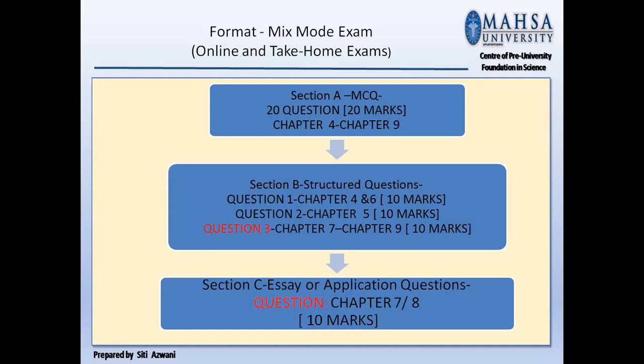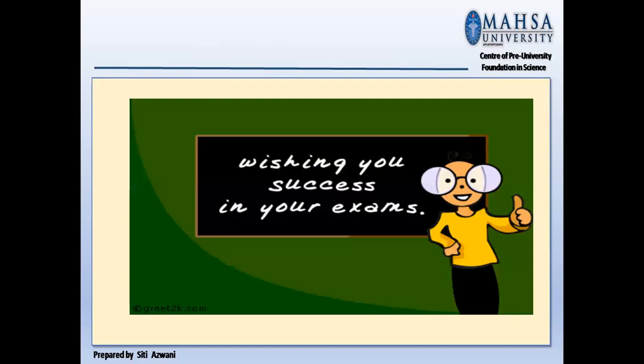For section C, essay or application question, it includes chapter 7 or chapter 8. Why did I highlight this question? Because it's not fixed also. You may have chapter 7 or you may have chapter 8 only. So the total mark is 10 marks. Is it okay or not?